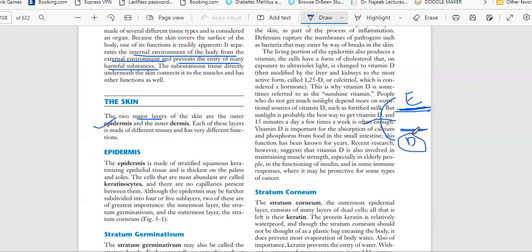In alphabetical order D comes first and E later, but here it is the opposite. First we get the epidermis, then the dermis. So we have to remember that the dermis is on the inner side and the epidermis is on the outer side.